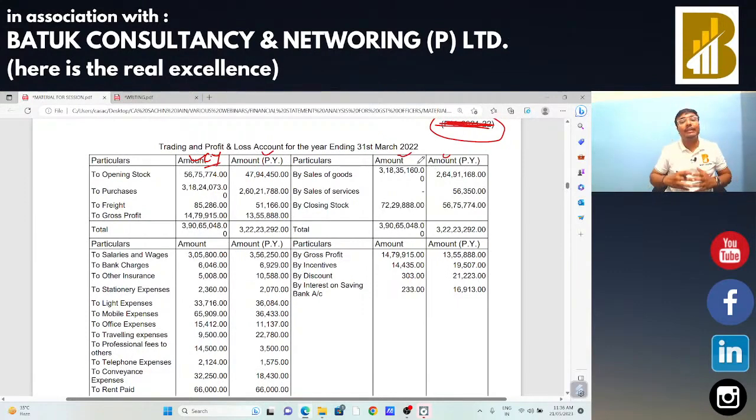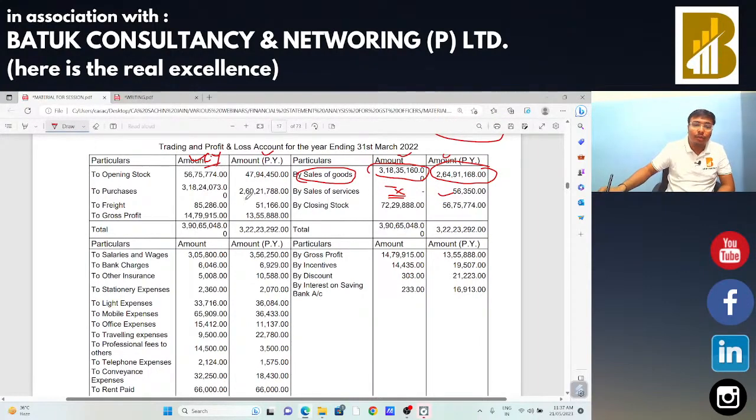As soon as I get the financial statement, my first step is to analyze the sales trends. Current year sales is 3 crore 18 lakh and last year sales was 2 crore 64 lakh. That is okay, there is no issue with that. The sales is increasing in a gradual way, so this is not any significant issue related to fake selling and all that. Now, sales of services is not there in the current financial year, while last year there was a sale of services. This is also not an issue.